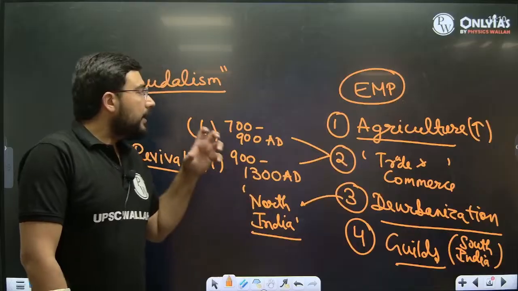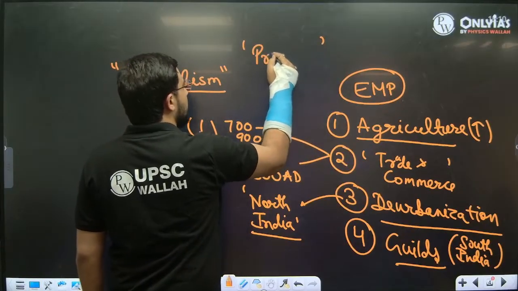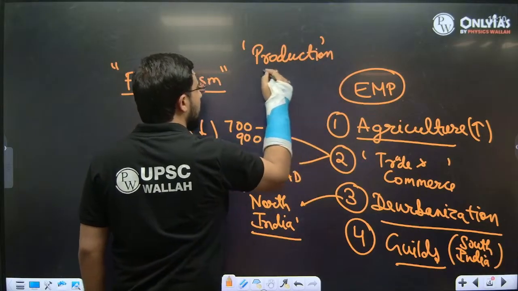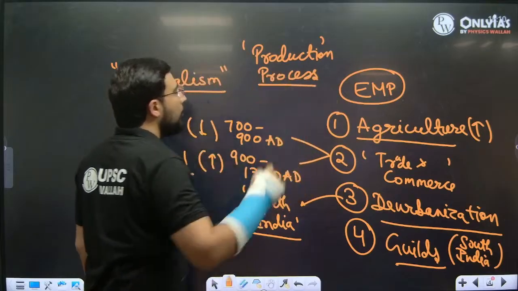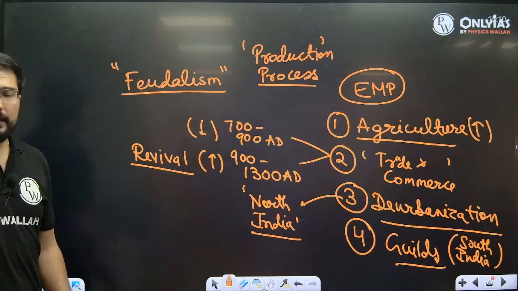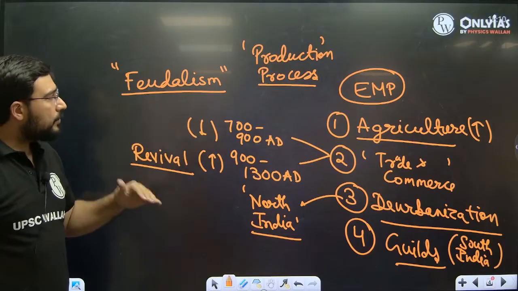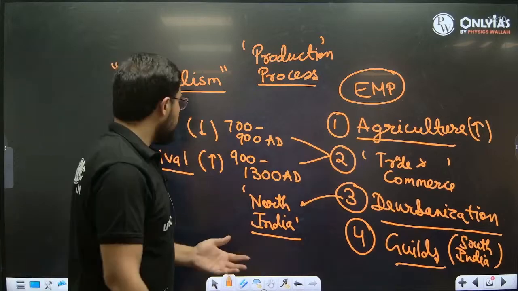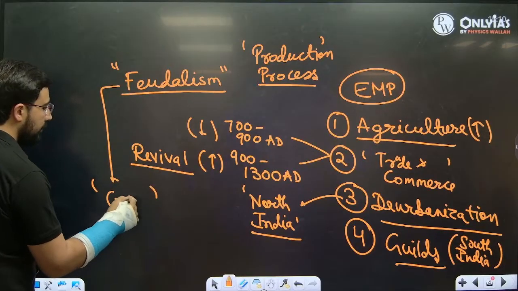So that's why they were trying to capture this production process in Europe so that they could have more crops, right? That was the main agenda behind that. But in the case of India, this was not required. Already we were bountiful. Already all of us were having a large number of crops in India.